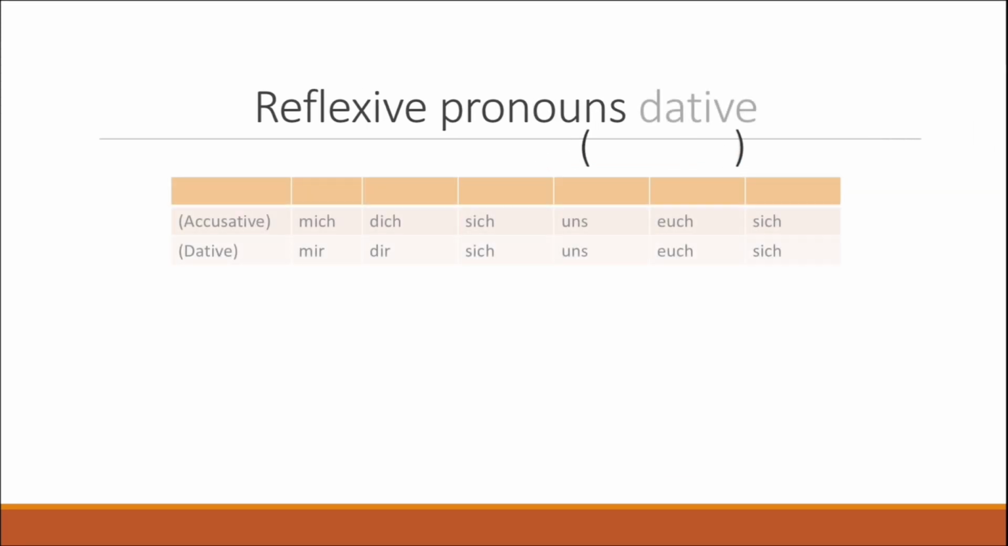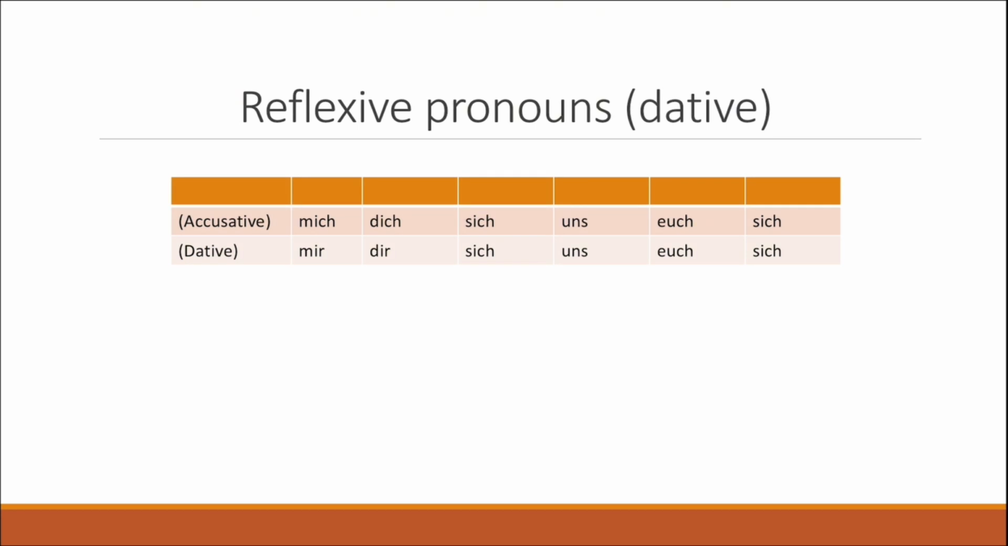Now, we just talked about the fact that a reflexive verb has a direct object, but sometimes we do not have a direct object. Sometimes we have the dative case, which is the indirect object. We're going to talk about the dative case in more detail next time, but just so you know, here are the reflexive pronouns for the dative case.